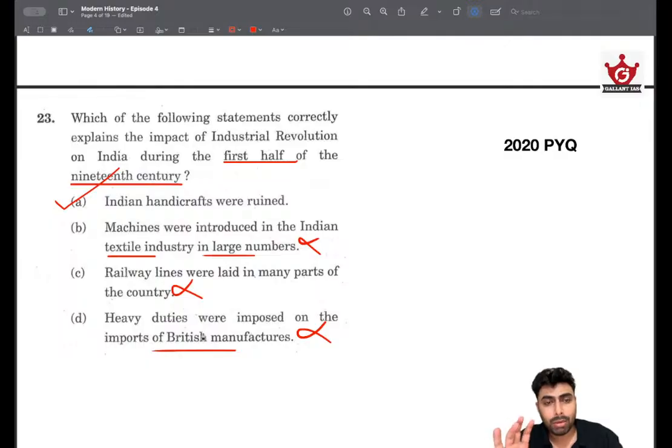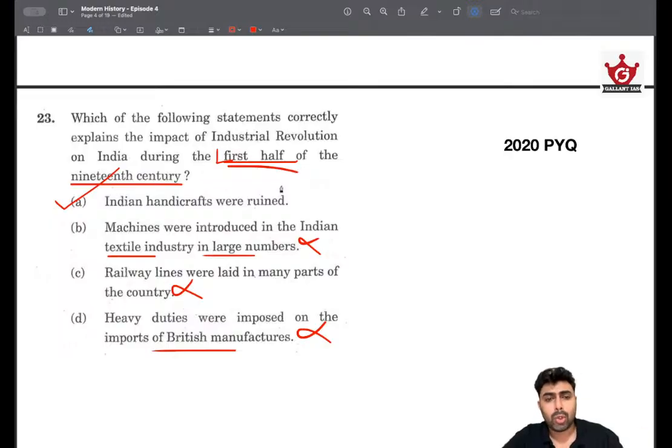You have to be very cautious about the options and not just jump into the answer. You have to go statement by statement and eliminate. Don't make the mistake. And one very important thing: try to underline these timelines right when you are reading them. Otherwise you will miss it. Especially if you are doing it round-wise, there is a good chance that you might miss this timeline, and this is what allows us to eliminate options and arrive at the answer. So this is very, very important. Underline these statements right off the bat.